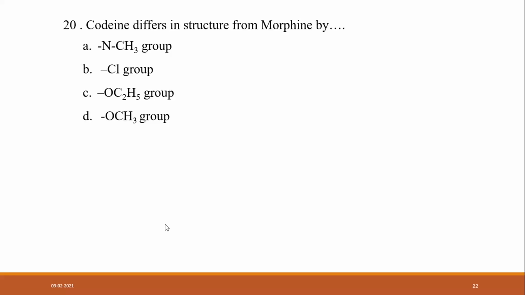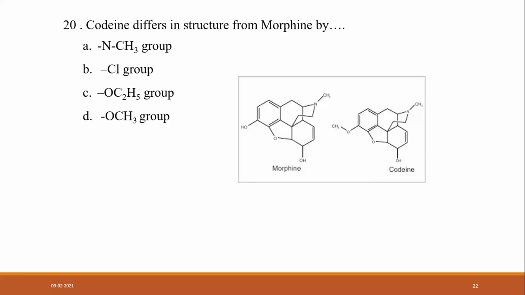Codeine and morphine. So this is the difference between codeine and morphine. How can we consider this?